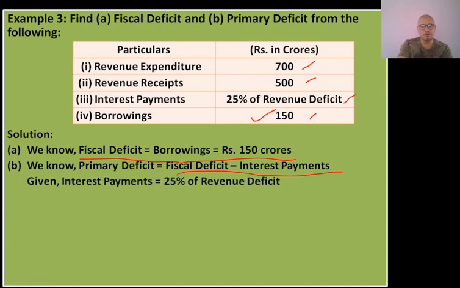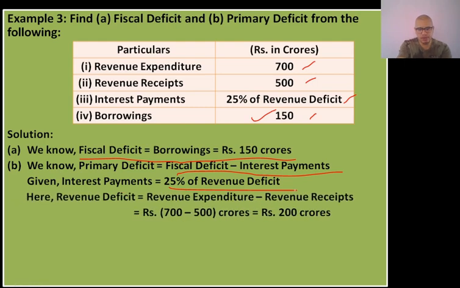Okay, so how will we find the value of interest payment? Interest payment is given as 25% of revenue deficit. So we need to find the revenue deficit first, and we know that revenue deficit is given by the formula revenue expenditure minus revenue receipts. Revenue expenditure is 700 and revenue receipts is 500. So when we deduct 500 from 700, we get rupees 200 crores as revenue deficit.